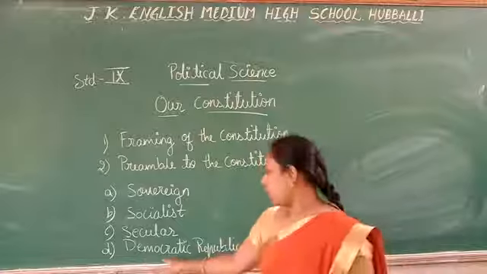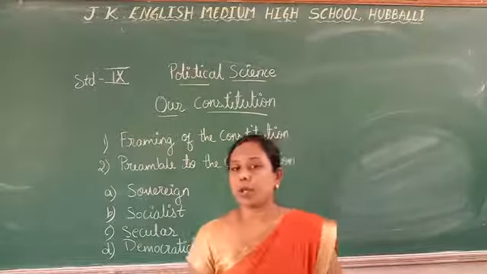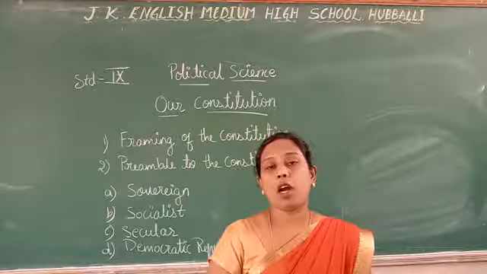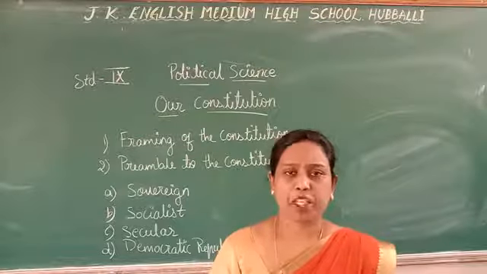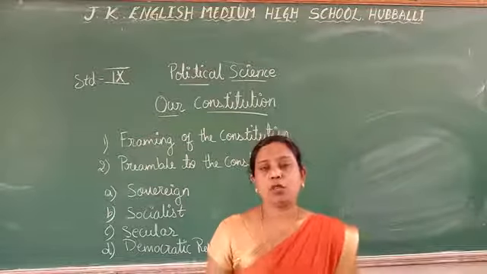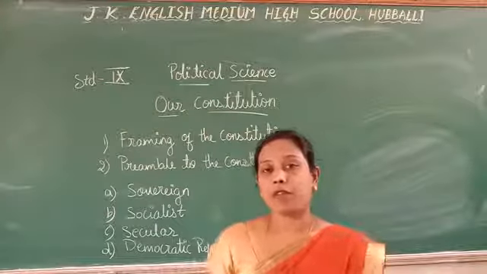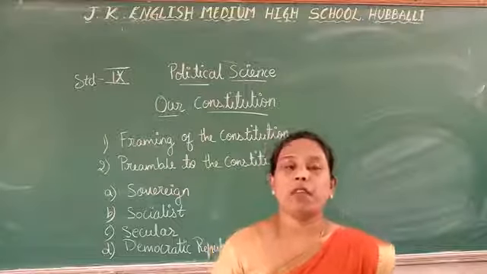The next point is democratic republic. Here, security and happiness of everyone is the responsibility of the government in our democracy, through elections held every 5 years through universal adult franchise.